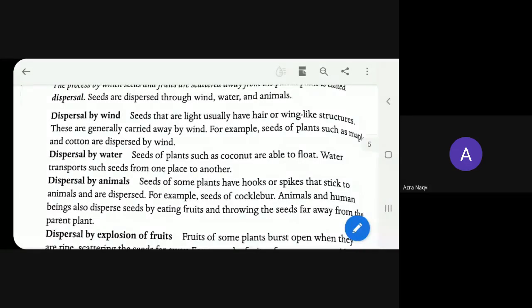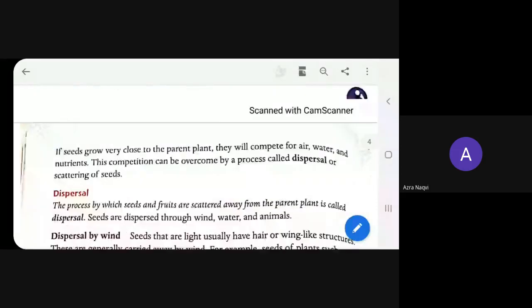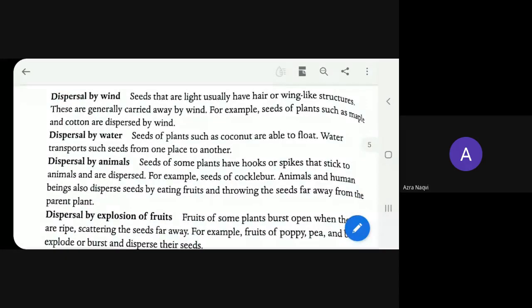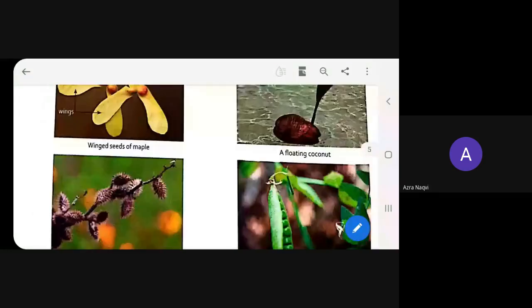Now if there is a question that please write 4 names of seed dispersal, what do we write? Beta, what are the 4 methods of seed dispersal? Yes, ma'am. Dispersal by wind, dispersal by water, dispersal by animals, dispersal by explosion of fruits. Very good. Okay, so this is all about dispersal.